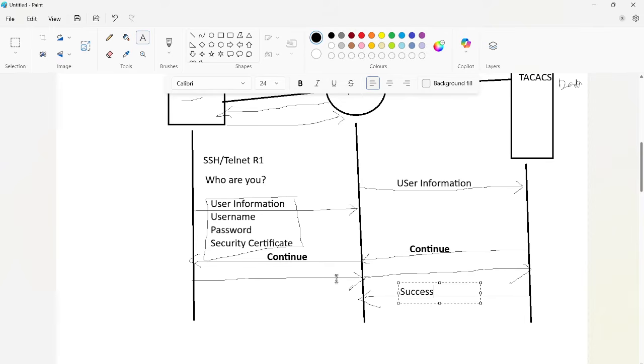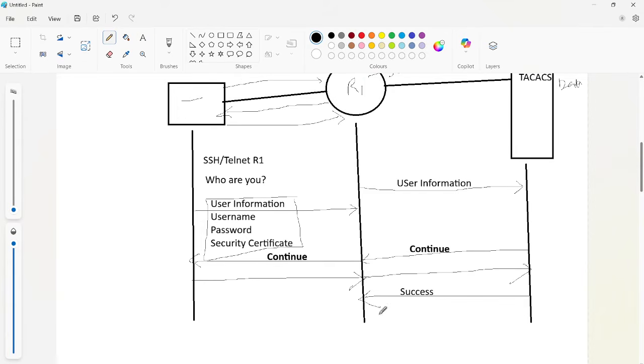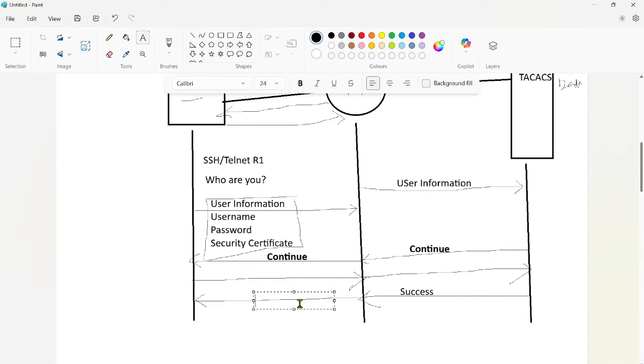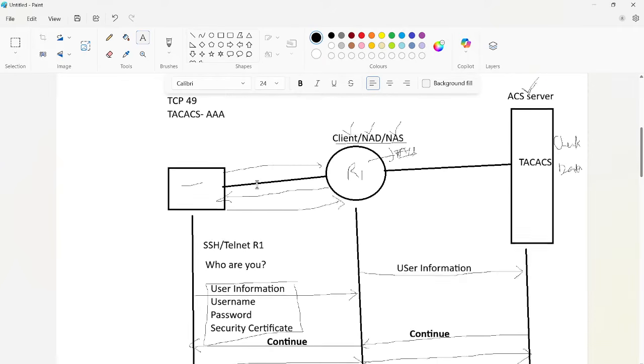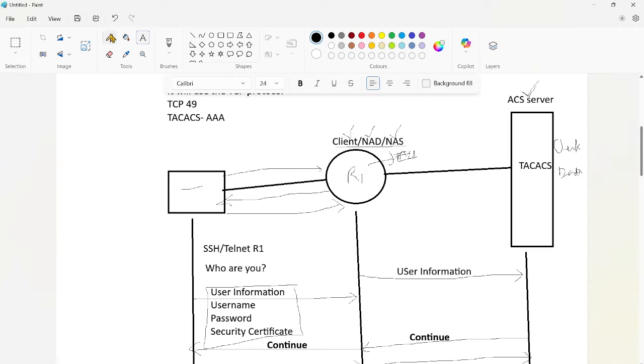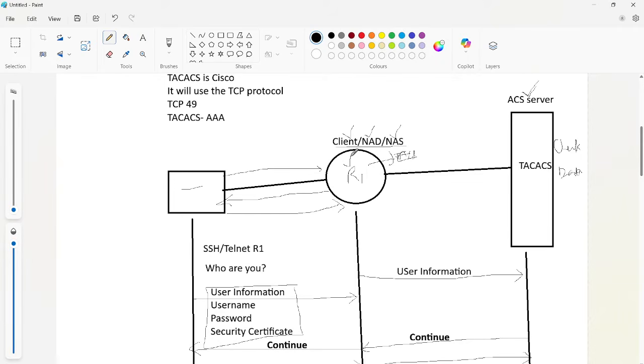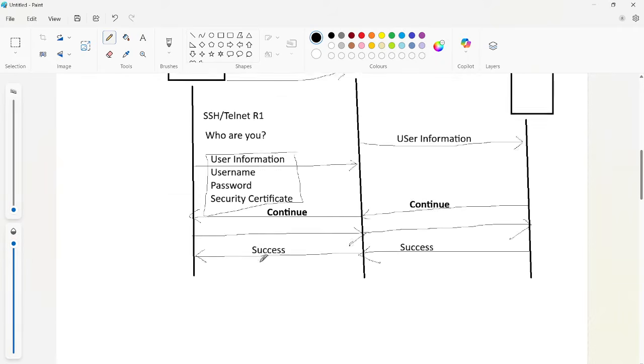So it will be sending a success message, and once the router receives the success message, it will share the success message again to the user. Once the user receives the success message, it is going to authenticate to the router. Authenticate in the sense that you will get access to the router, and you can do whatever you want based upon your privilege levels.